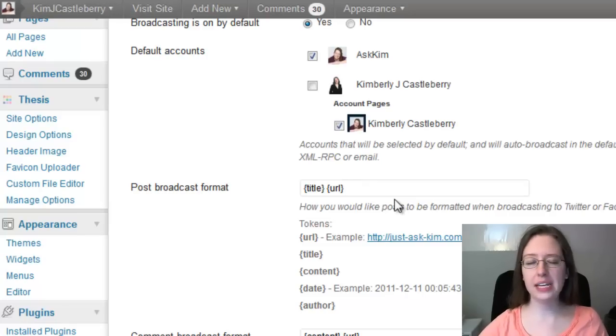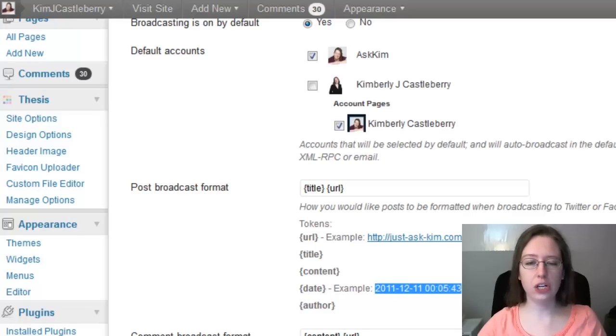Since we don't have the ability to use a different excerpt or a different broadcast format for Facebook versus Twitter, we need a format that's going to work for both. For me, that is title and URL. Content just isn't working in here. You might try playing around with date, but it uses such a long string format that it's just not really friendly. Comment broadcast format: how would you like the comments to be formatted when they're broadcast to Twitter, if you use that?